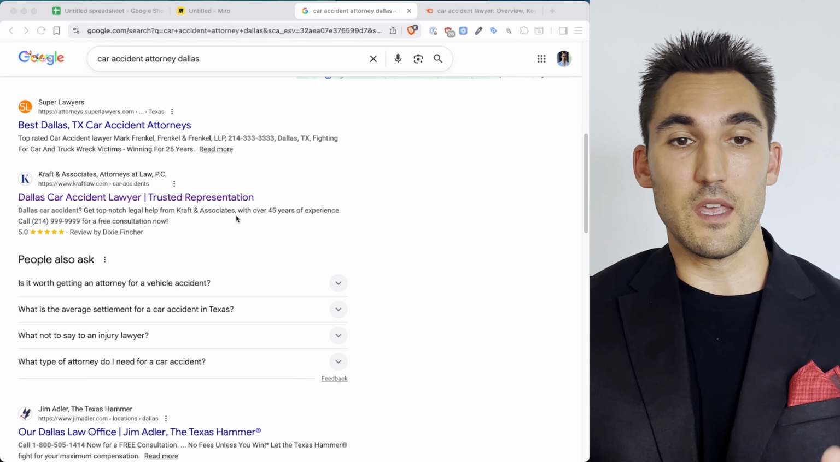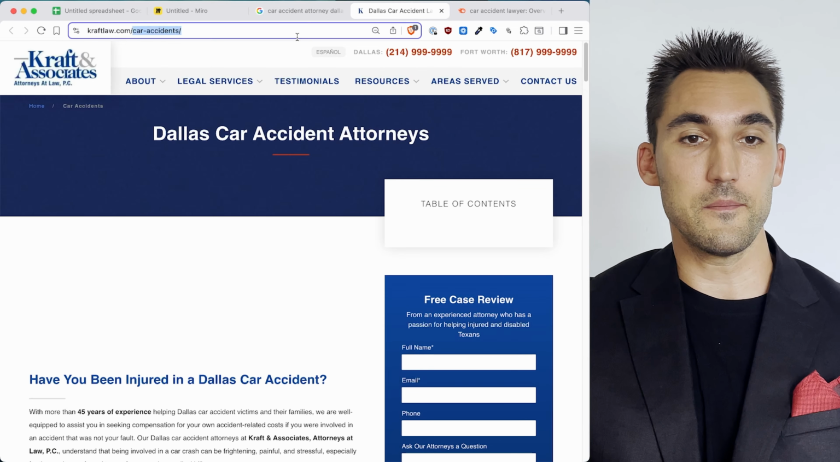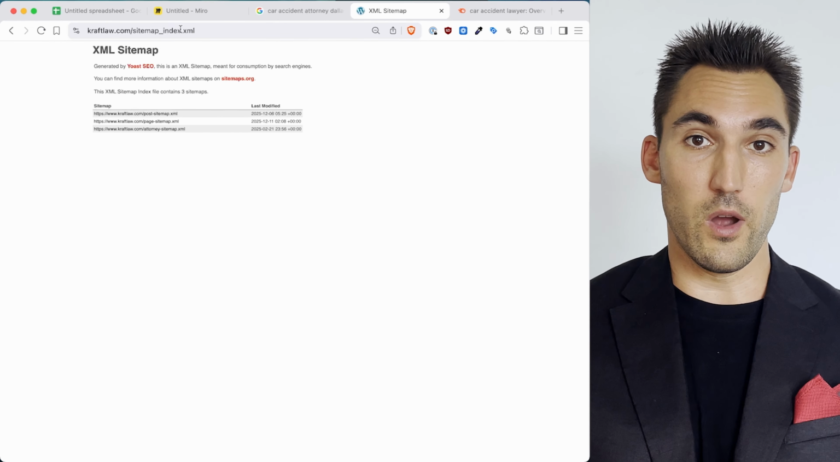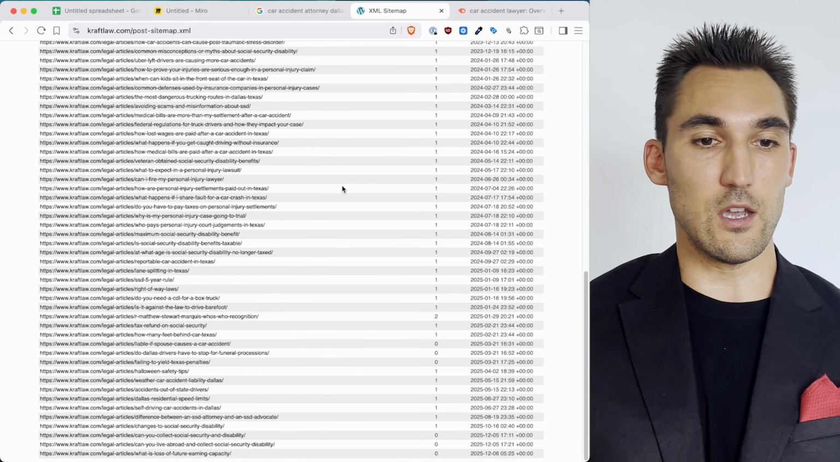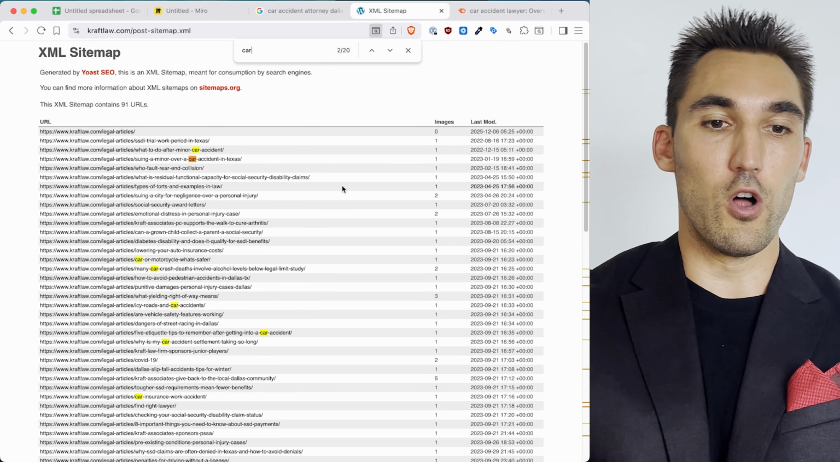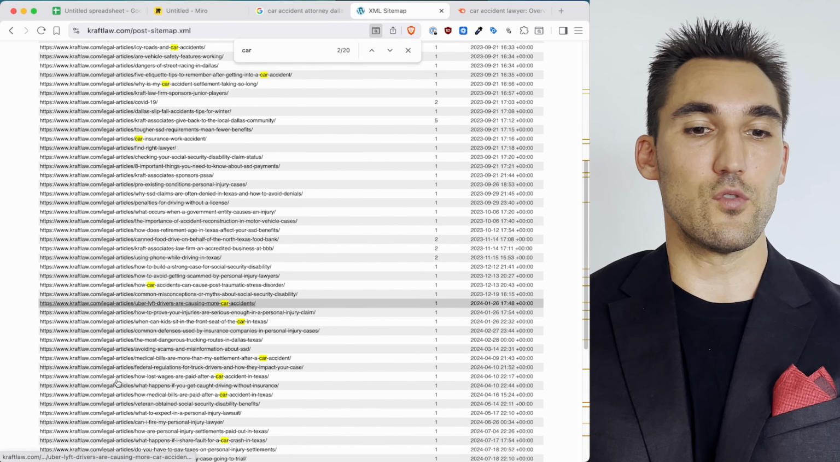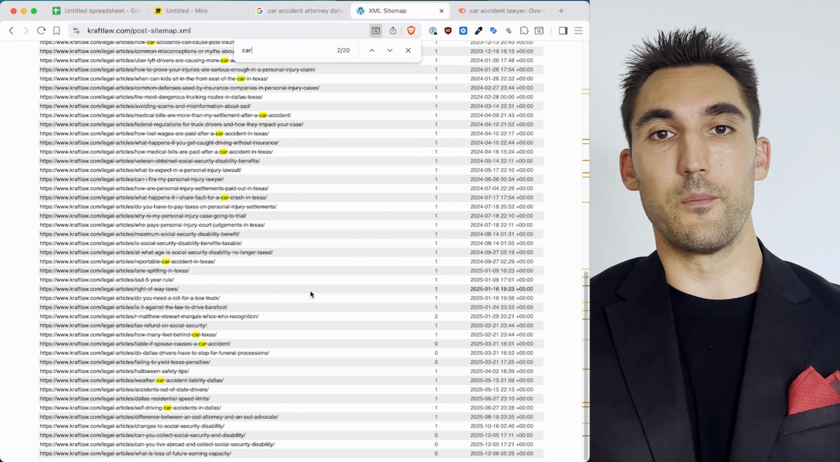So for example, if we take a random website from Google search, we'll go on their website, and we open the sitemap by going to sitemap.xml. On the URL, you can see here all of their posts and their pages. So if we look up their posts, we can see all the posts they have. And if you do a quick search for, let's say, car, you can see all of the posts they have about cars, car accidents in this case. And so this will give you a rough idea of how much content you're going to need to post to be able to compete for this topic.